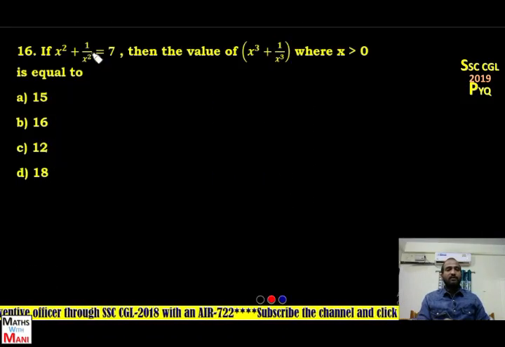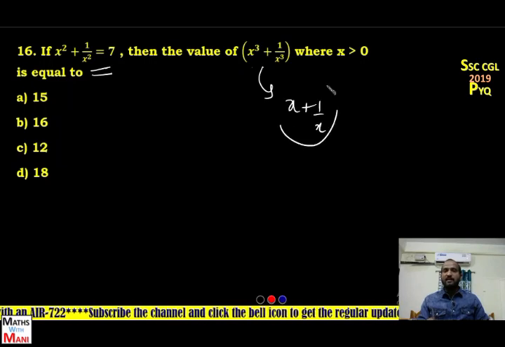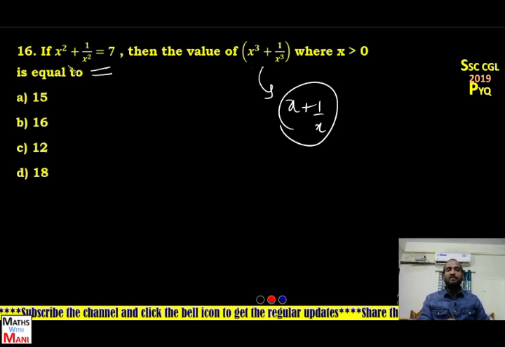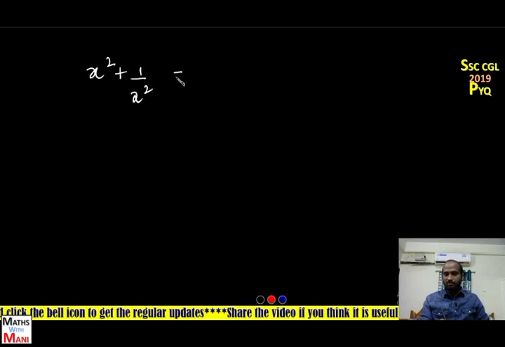Next, the 16th one. If x square plus 1 by x square equal to 7, then find the value of x cube plus 1 by x cube. How do you find out x cube plus 1 by x cube? If I know the value of x plus 1 by x, I can easily find out this. But here the given value is x square plus 1 by x square. From that value you can find out the value of x plus 1 by x. So x square plus 1 by x square equal to 7.